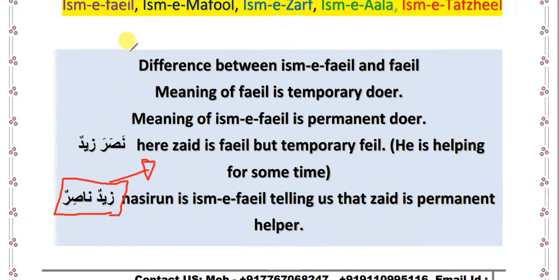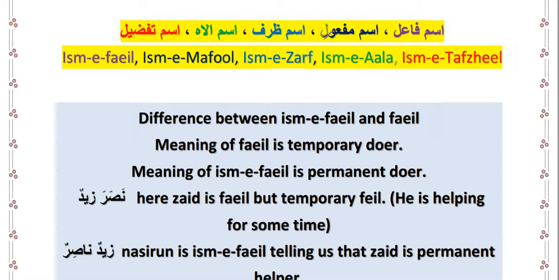So this is the difference between fa'il and isme fa'il. Same thing in isme maf'ul. What is maf'ul first? Maf'ul is someone for whom the work is done. For example, nasara Zaidun Amran. So Zaid helped Amr. So here fa'il is Zaid. Why? Because Zaid is the helper, and who did he help? He helped Amr. So that's why Amr is maf'ul.